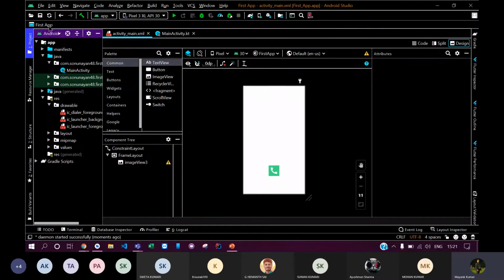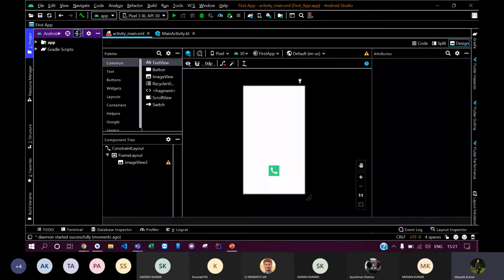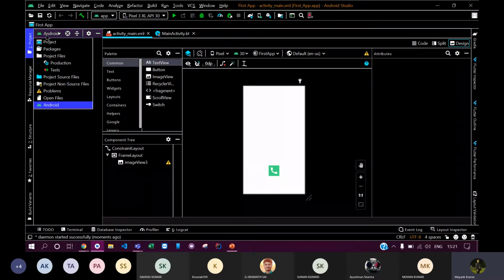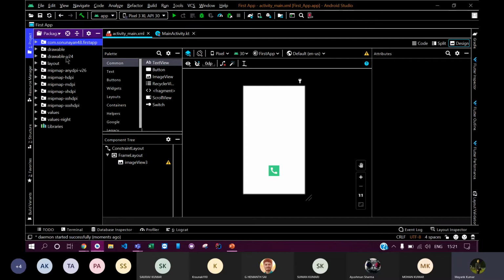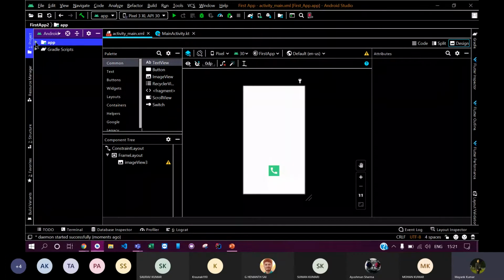I have named this app the first app. Just remember to select the Android option in this drop down so that you can find the most relevant files. You can also switch to other views, but I would not recommend that. You might get bothered finding your files. So just remember to switch to Android.